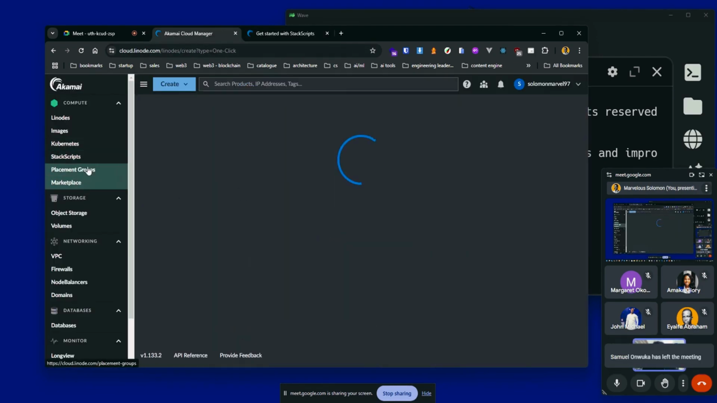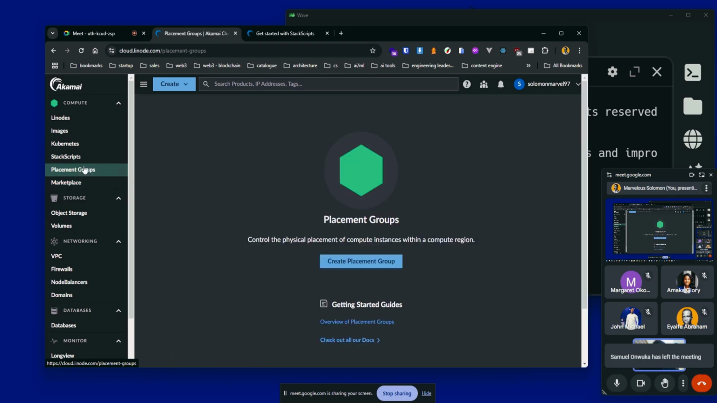Okay, so we have the marketplace. By the way, we have placement groups, a way to group your components and have them sit within the same region, or basically a logical way to group and structure the services that you have running on Linode. Okay, we have the marketplace.